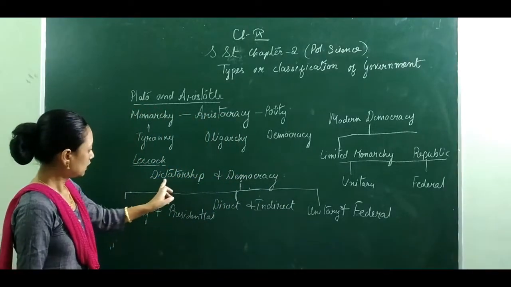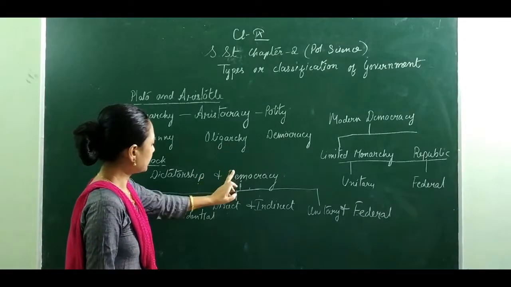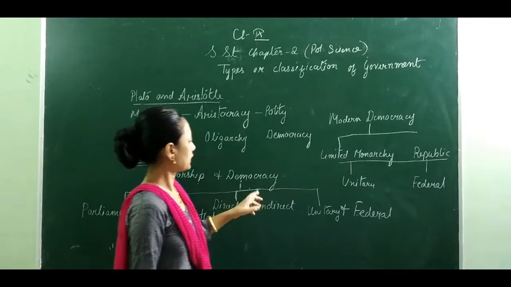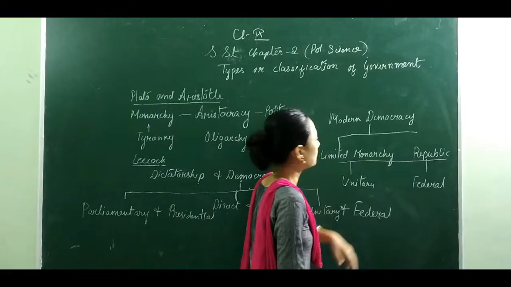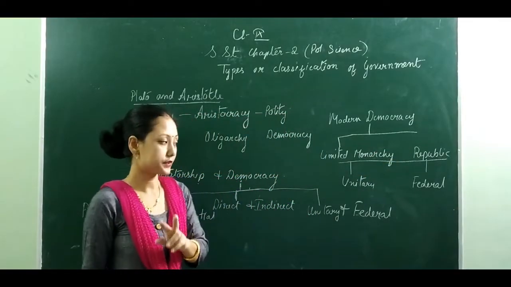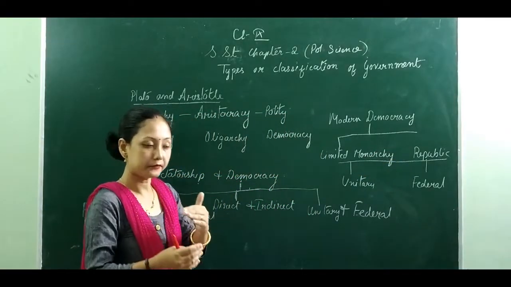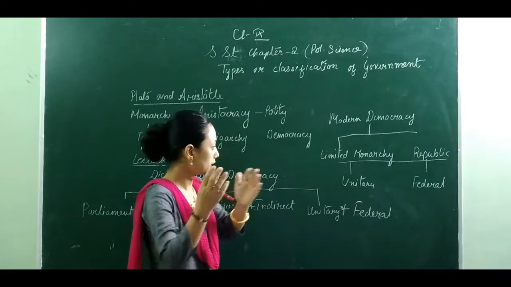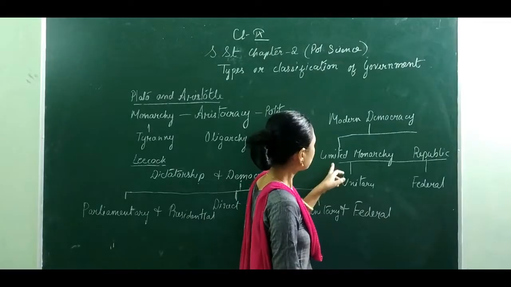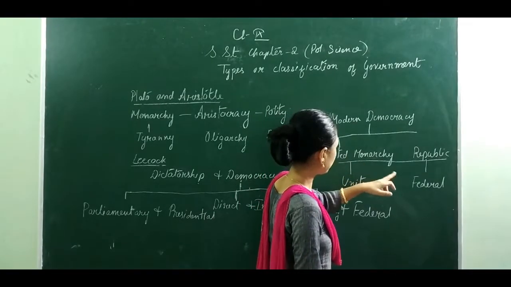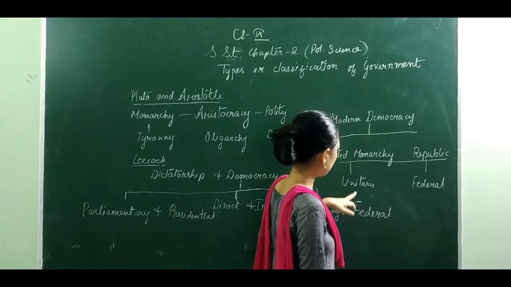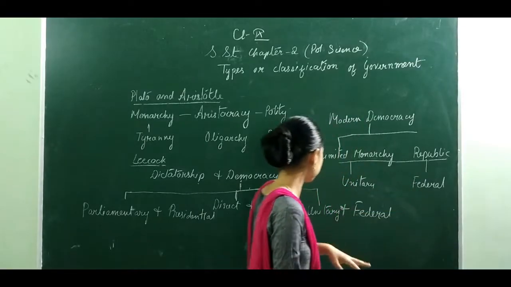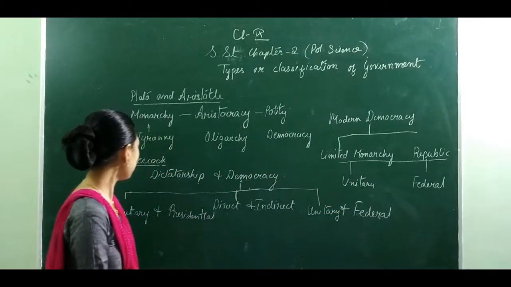Now we will be going with democracy. In modern democracy, under the form of a democratic country, different forms of government come up, and they are known as limited monarchy, republic, unitary, and president. Let's study in detail now.